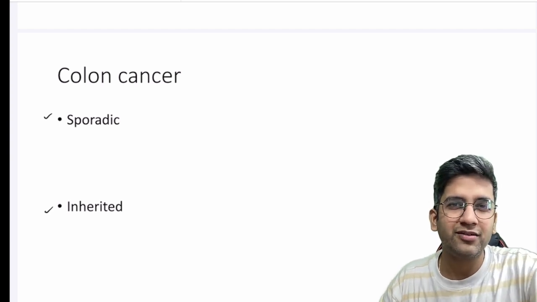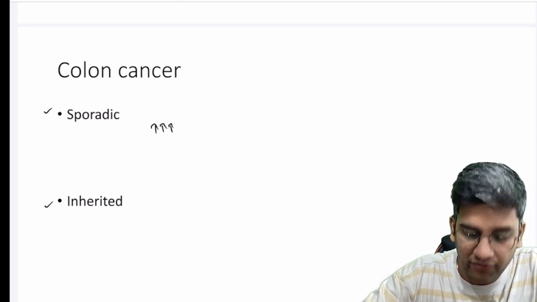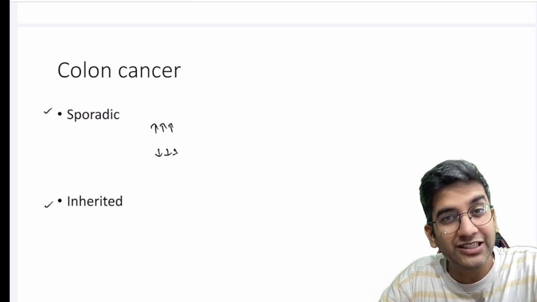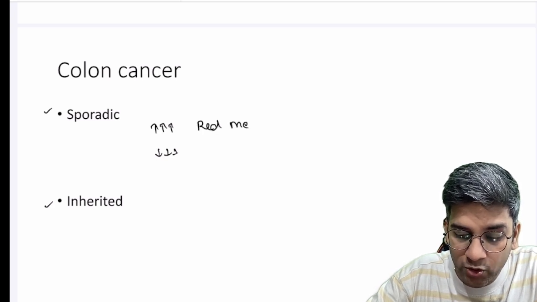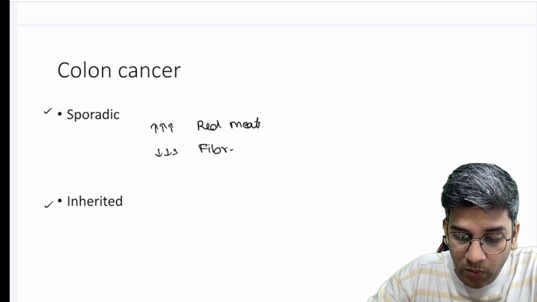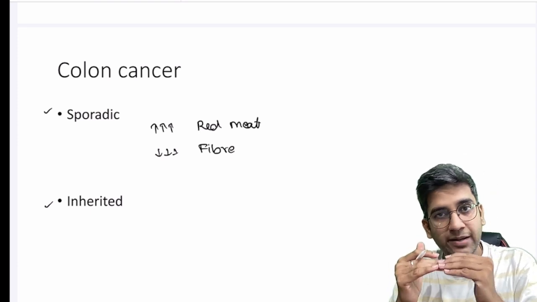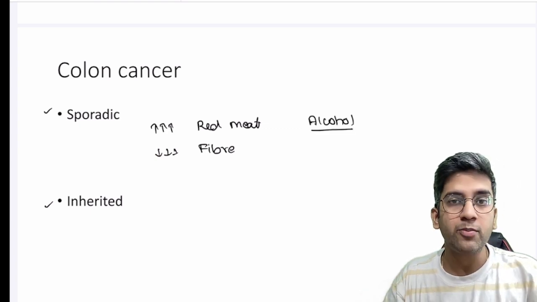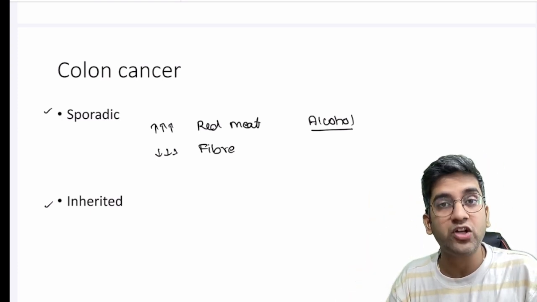Now, sporadic colon cancer, the etiology is very simple. There are two important etiologies. A low fiber diet with very high cholesterol, or a pure carbohydrate diet, this combination is going to increase the risk of colon cancer, right? High consumption of red meat is told to be one of the important risk factors, in addition to low consumption of fibers. See, if you consume red meat and fibers are good, it's not a problem. More consumption of red meat with less consumption of fibers is going to be a problem. Definitely alcohol and smoking are contributing factors, but not the main etiological factors.